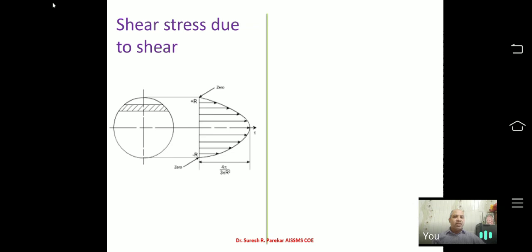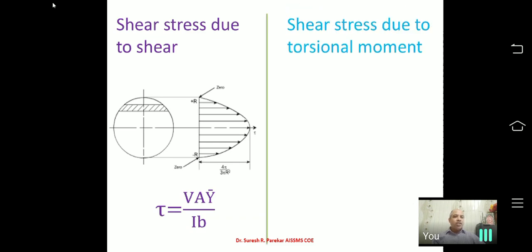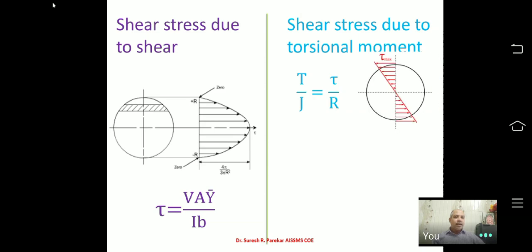You can see the shear stress due to shear, which is a parabola, and the formula is tau is equal to V A y bar upon I B. Whereas for shear stress due to torsional moment, we have the formula T by J is equal to tau by R, and my diagram is linear having value 0 at center or neutral axis. Whereas my values are 0 at the outermost fiber in case of shear stress due to shear.